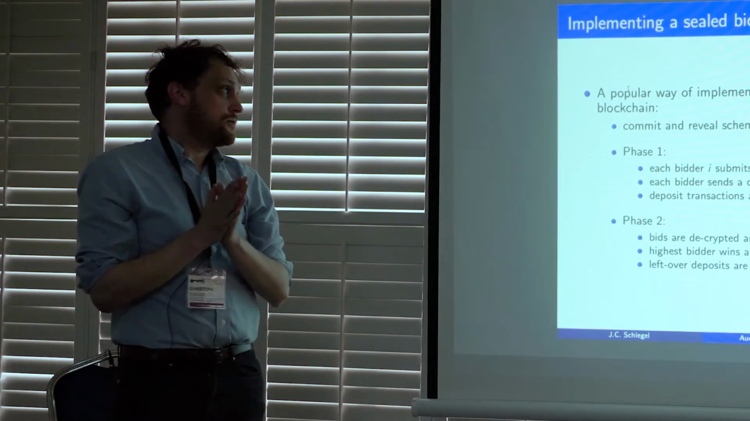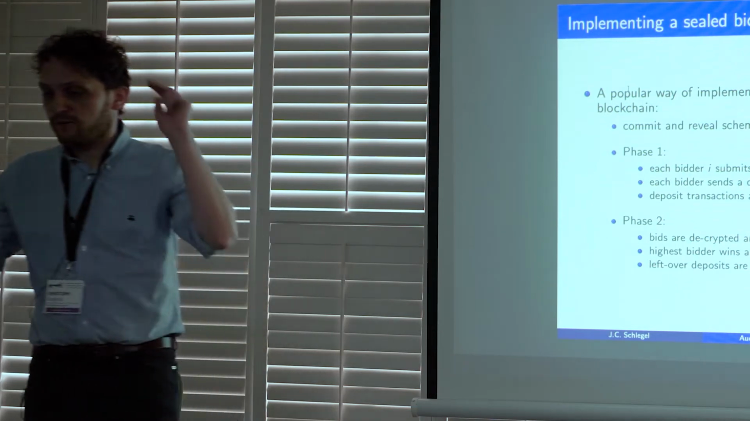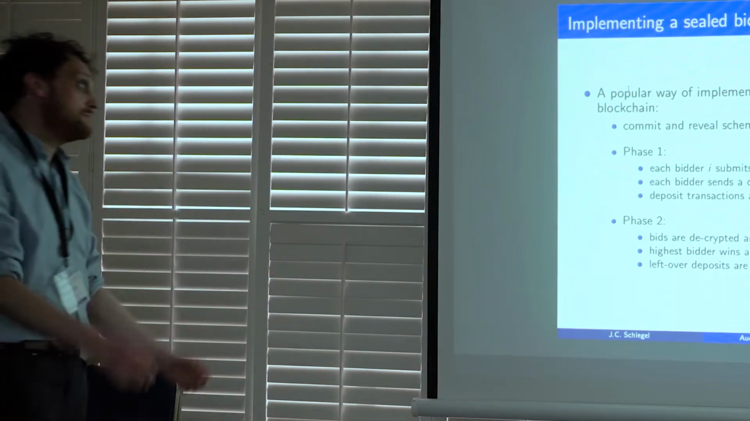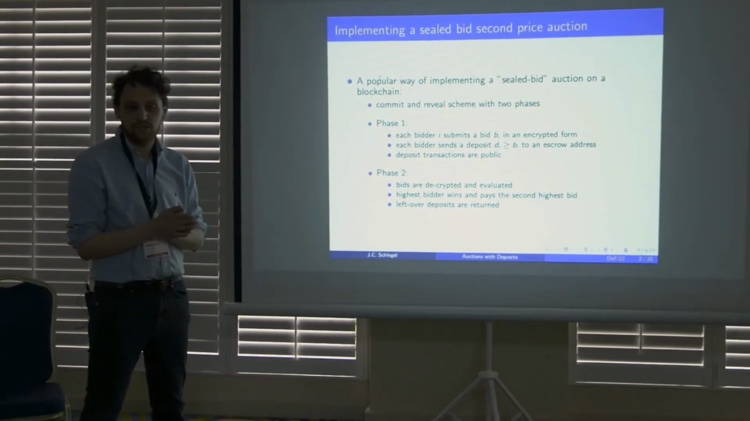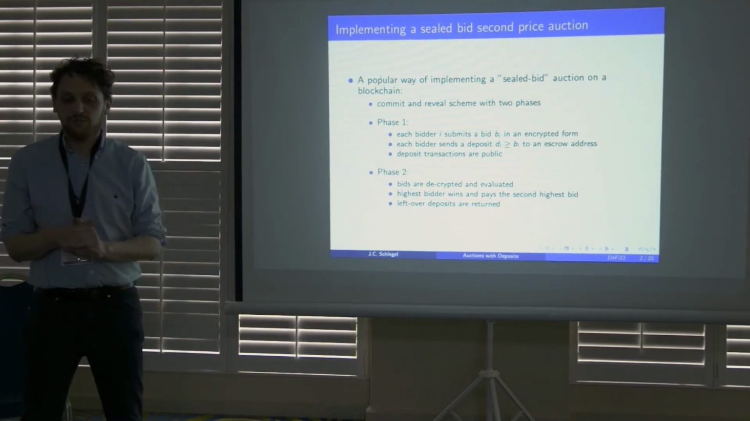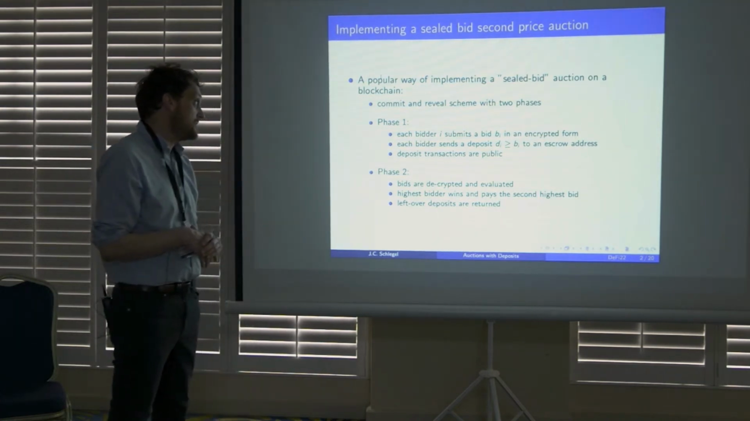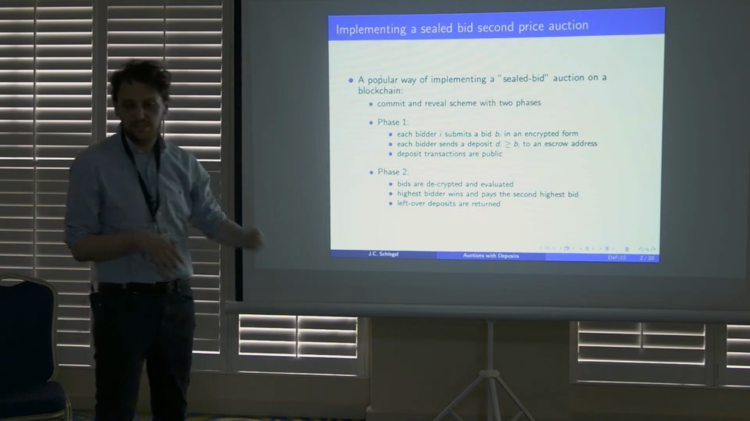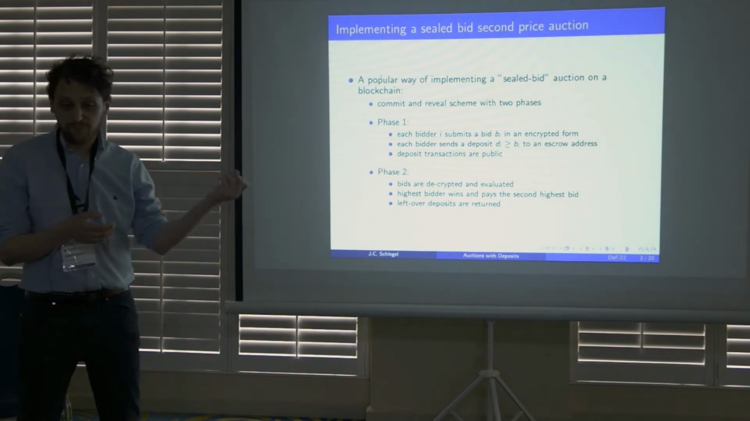What's the story? There's a very popular way of implementing, quote unquote, a sealed bid auction on a public blockchain, where you go through some kind of commit and reveal scheme. How it works in practice is you commit to a bid. There's a commitment phase. You commit to a bid by sending an encrypted version of the bid, some kind of hash you can think of. On top of that, to cover your bid, you send a deposit transaction. And that deposit transaction very often is in public, right? So the bid is sealed, the deposit transaction is public.